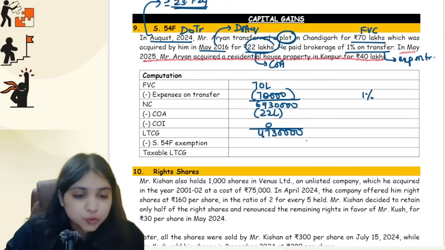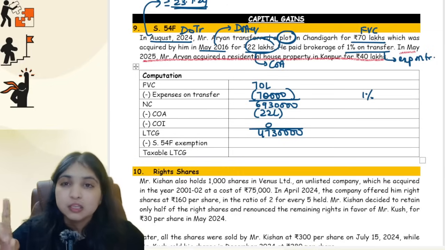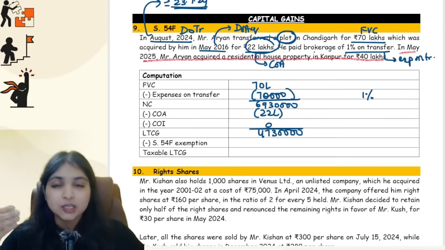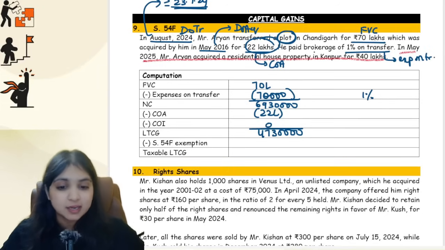Now just before you can do the computation, see, you should buy the asset within time limit. What is the time limit? You should buy the new house. Either you will buy or you will construct. If you're buying, you should buy 1 year before transfer or 2 years after transfer. If you're constructing, you must complete the construction within 3 years after transfer.